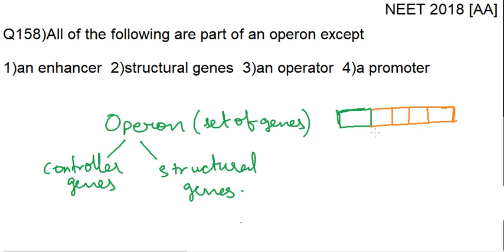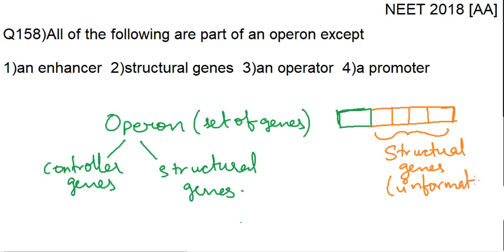These genes are known as structural genes. What do you mean by structural genes? Structural genes have the actual information, and the controller genes control the structural genes.